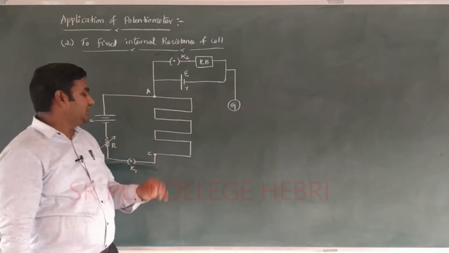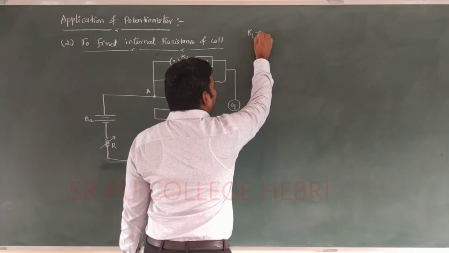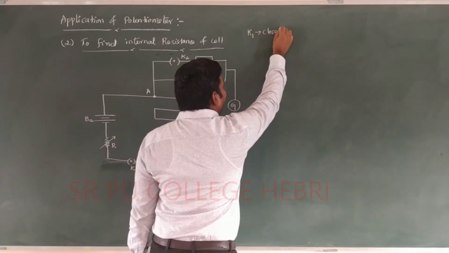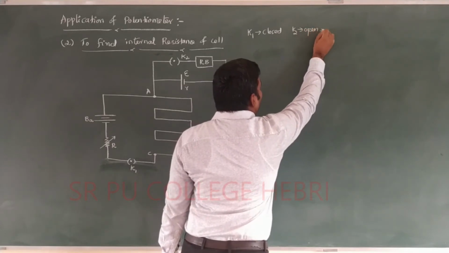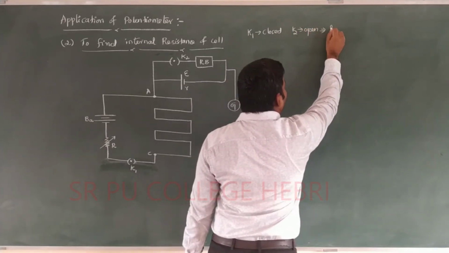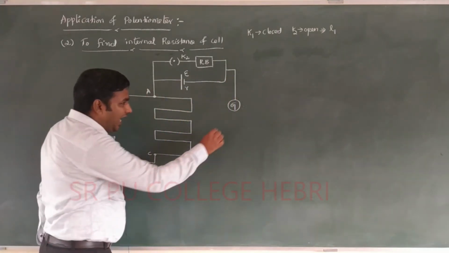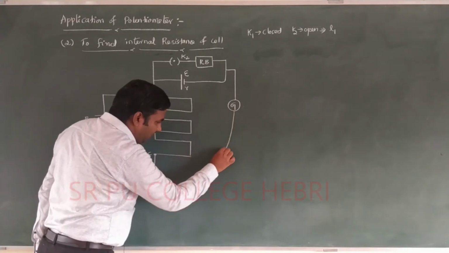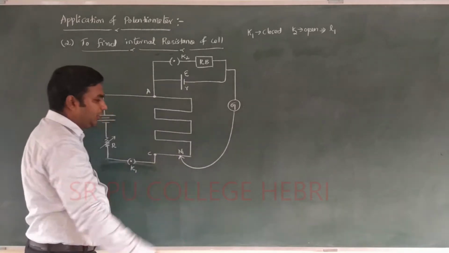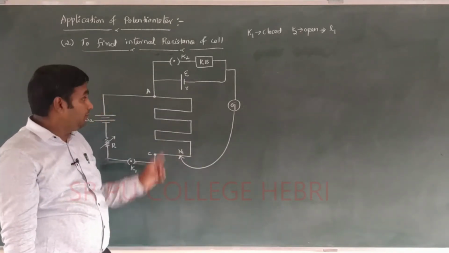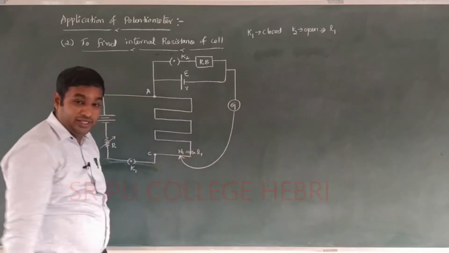Now again here, first K1 is closed and K2 is open. You have to note down the balancing length, what is that? L1. That balancing length may be somewhere here. Imagine it is somewhere here, and that particular point I call N1. N1 is the null point. A to N1 provides a balancing length equal to L1.